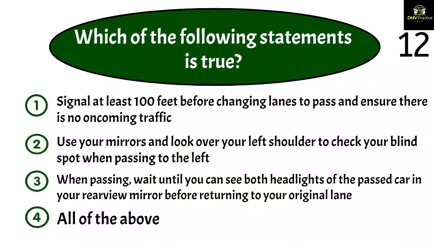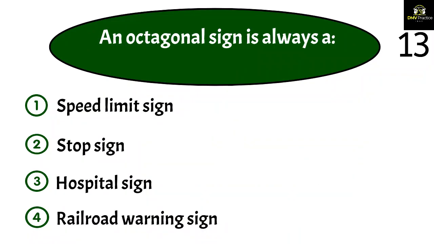Question 13. An octagonal sign is always a 1. Speed limit sign, 2. Stop sign, 3. Hospital sign, 4. Railroad warning sign. The correct answer is 2. Octagonal signs are always stop signs. Come to a complete stop when approaching a red 8-sided sign.